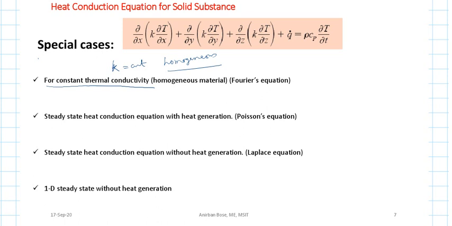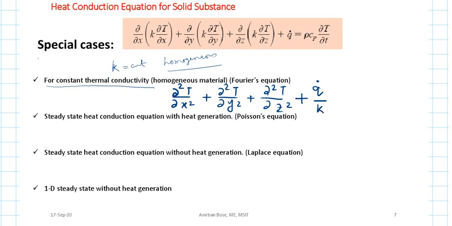So if we write the form of the equation, it will be del 2T del x2 plus del 2T del y2 plus del 2T del z2 plus, and k will be common, so if we divide both sides by k, it will be the rate of heat generation per unit volume divided by k is equal to rho Cp by k into del T del t. Okay, so this is the form of the equation.